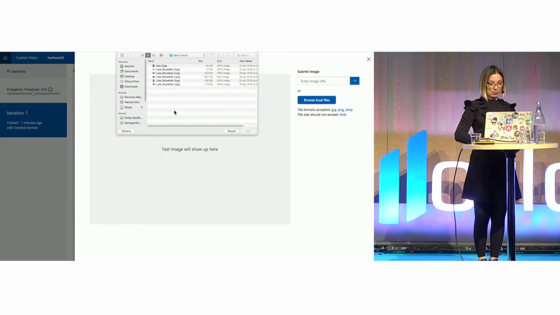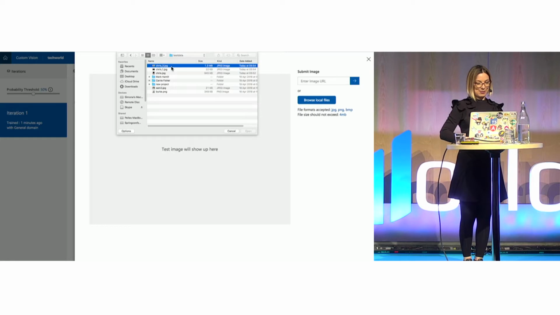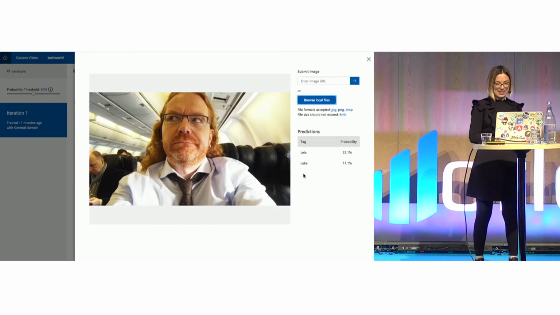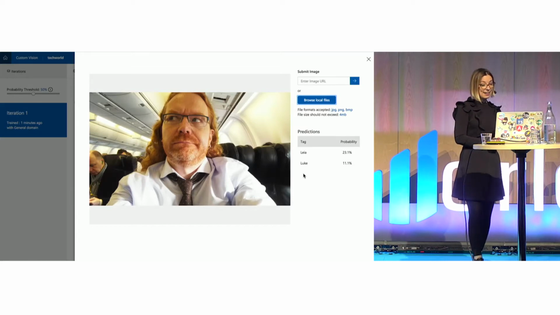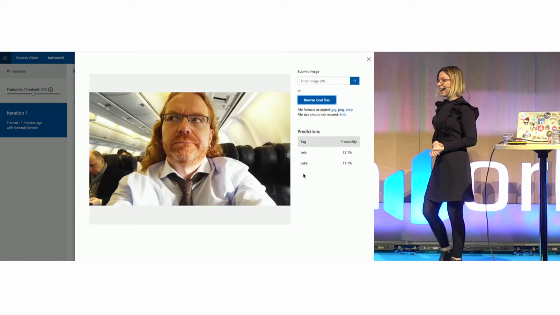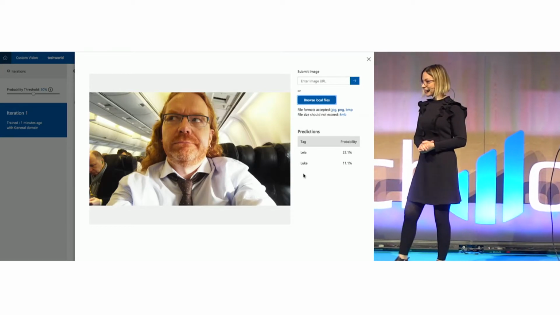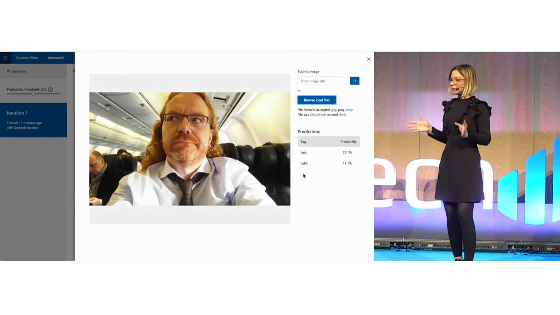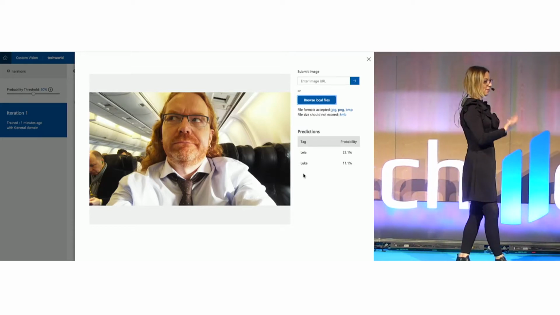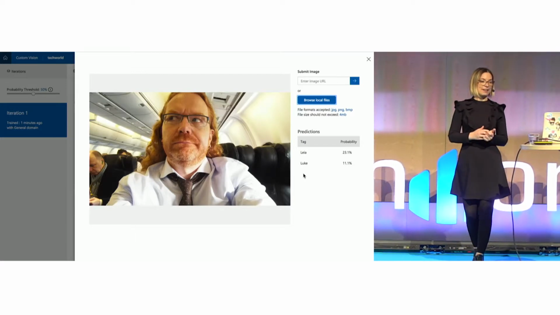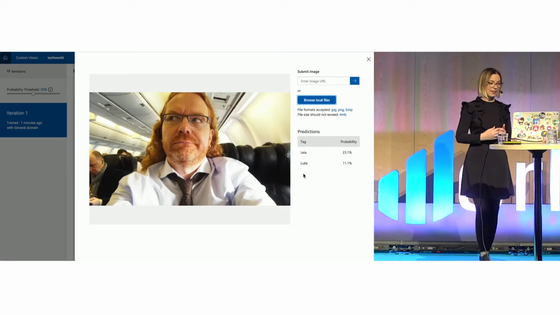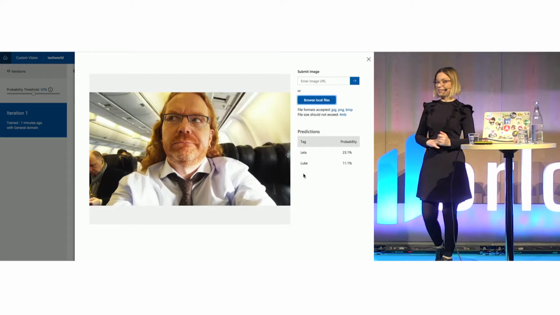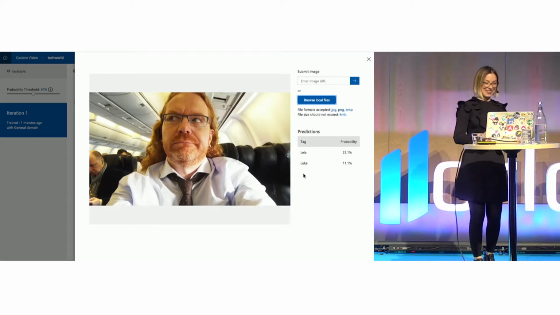And I've asked permission from Chris to use one of his pictures. And we can see from the algorithm that Chris looks 23% like Leia and 11% like Luke. As you might imagine, these are not great results. Ideally, we want to have at least 90% probability to be certain that this data is correct and that the model is working correctly. I don't think Chris looks a lot like Leia, but probably because he has longer hair, the algorithm has decided that this is the best match.